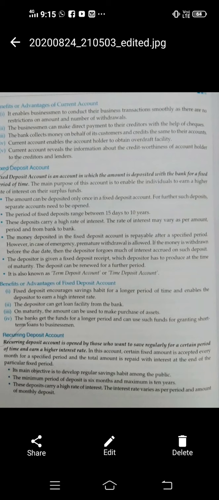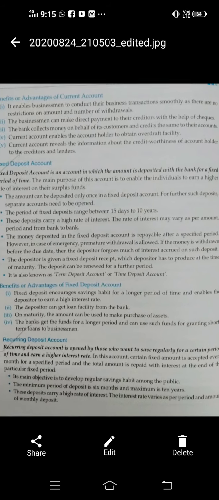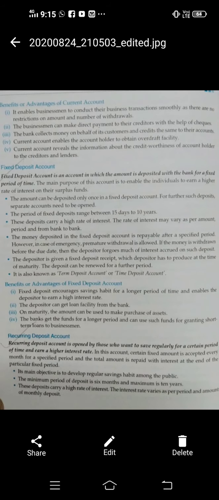It is the proof that you have deposited 50,000 rupees in the FD account, and after 2 years when you show this receipt, then you can withdraw your money also, and if you don't need the money at that time, then you can renew the same FD for a further year. And this fixed deposit account is also known as term deposit account or time deposit because it is deposited for a particular specified period of time.